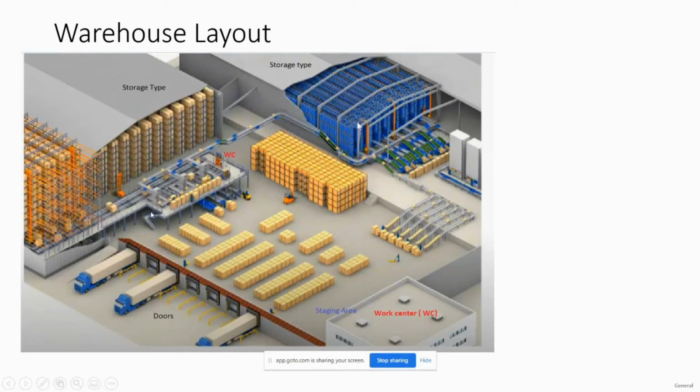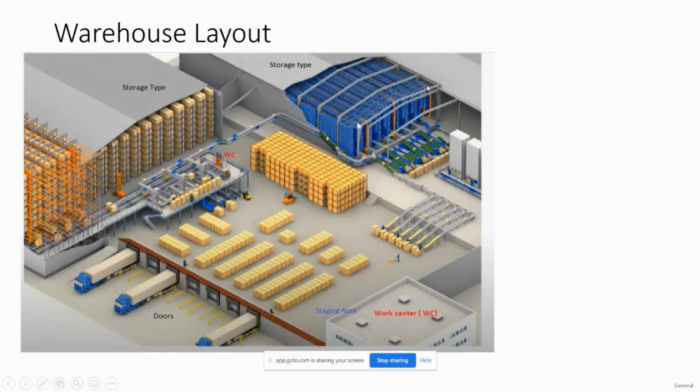What packing does is this: we get a requirement from the customer to deliver 10 materials. So we pick those materials from the storage type, bring them to this packing work center, and then the team packs those materials as per the specific requirement of the customer, and places them into the outbound staging area.